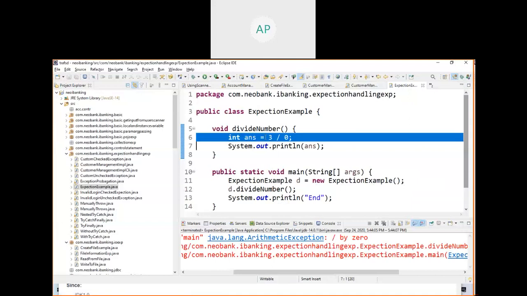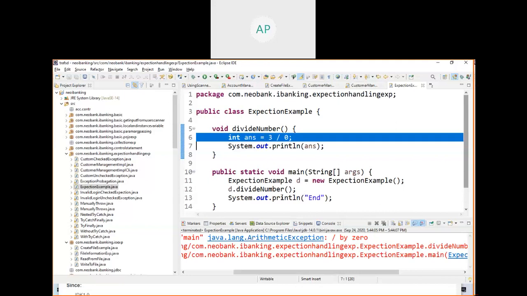In this scenario, when it is trying to run this line, Java finds a problem, and the problem is arithmetic related. So it creates an object and throws this exception object. How do you create an object? By using the new operator: Student s equal to new Student. In the same way, Java will create an arithmetic exception object with new, and it will throw the object.